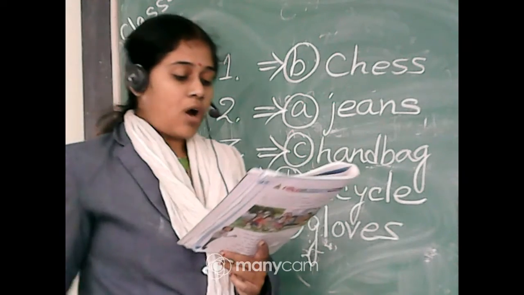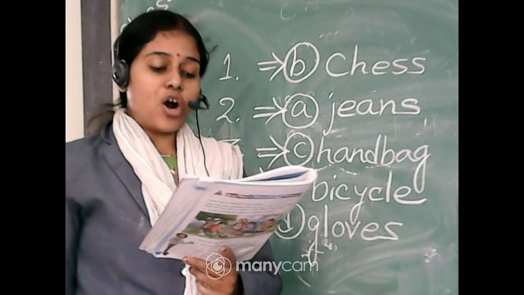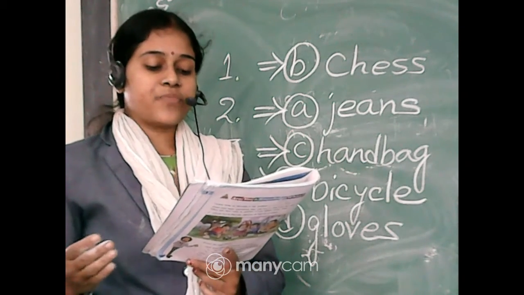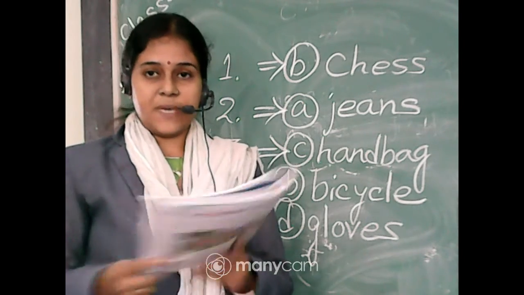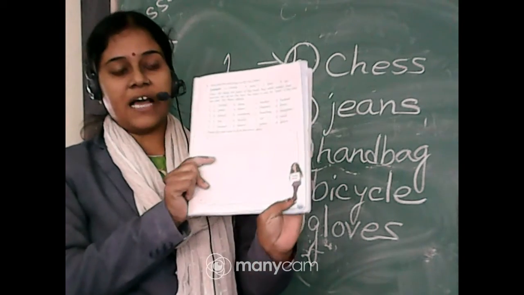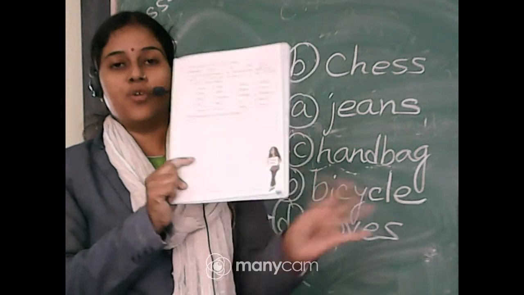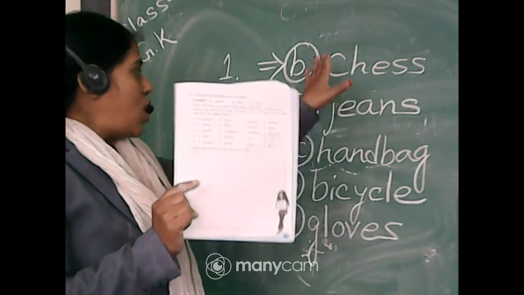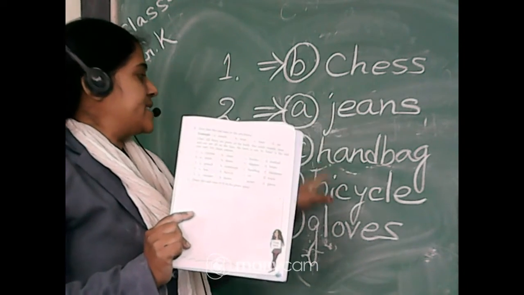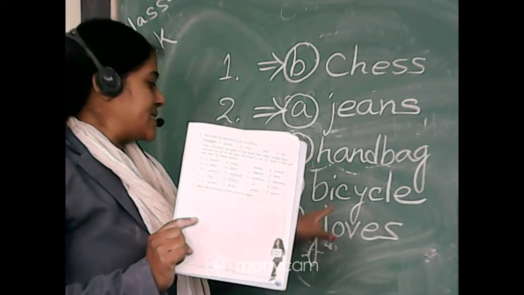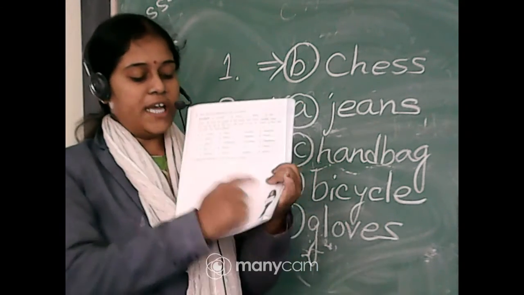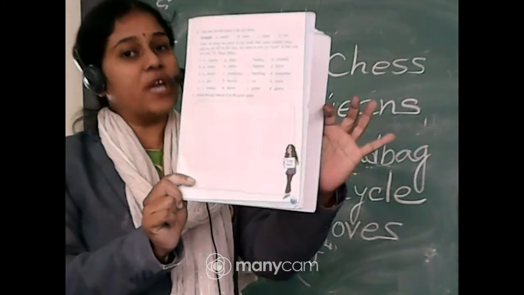Now, option C: draw the odd ones in B in the given space. There is a given space in your book. You have to draw the odd ones: chess, jeans, handbag, bicycle, gloves. Draw them here. This is your today's homework.